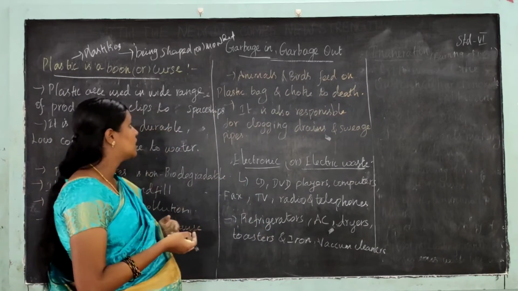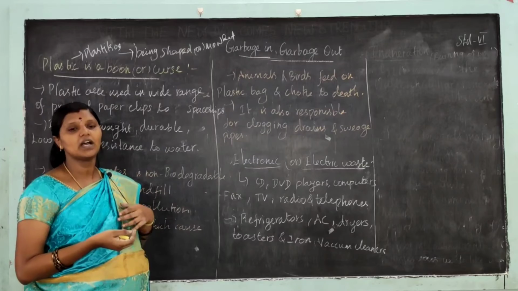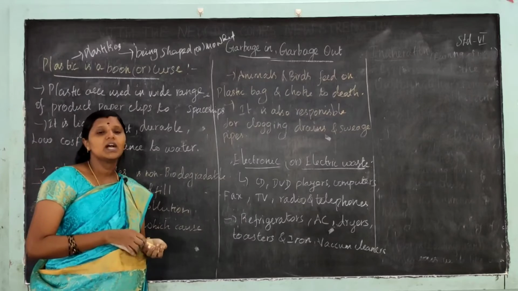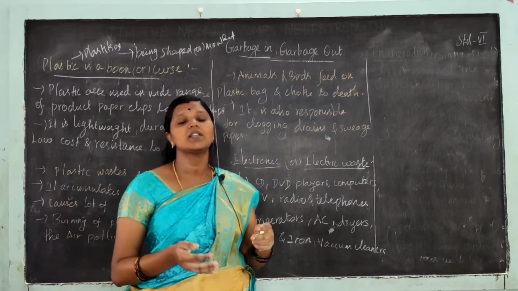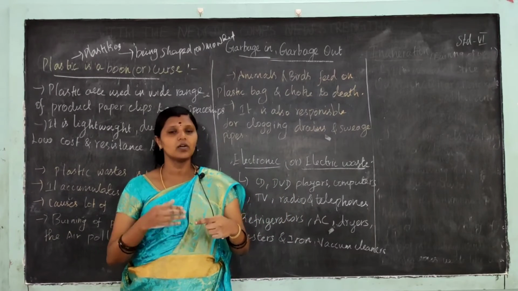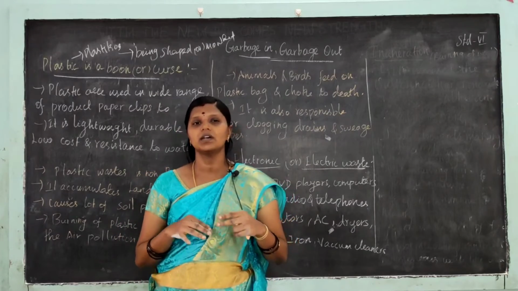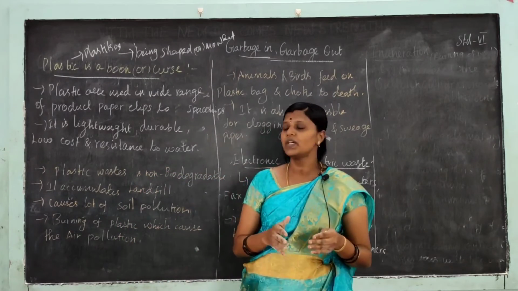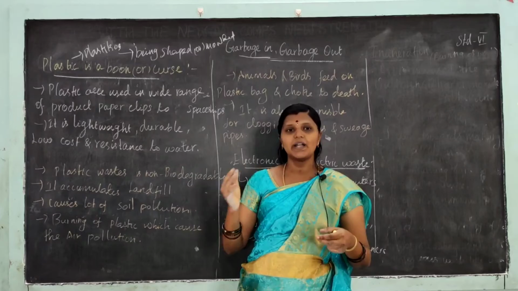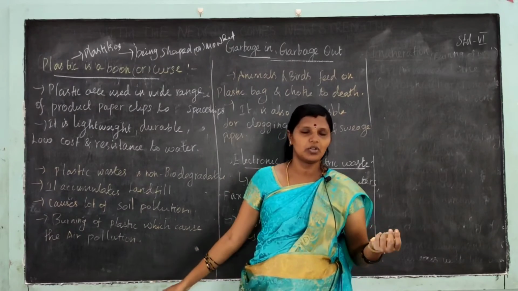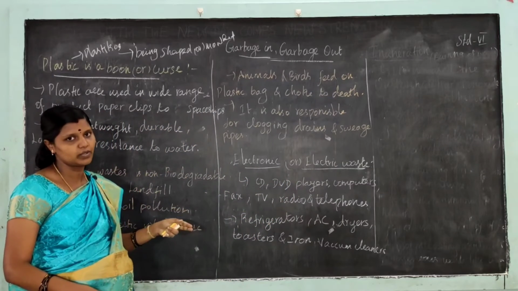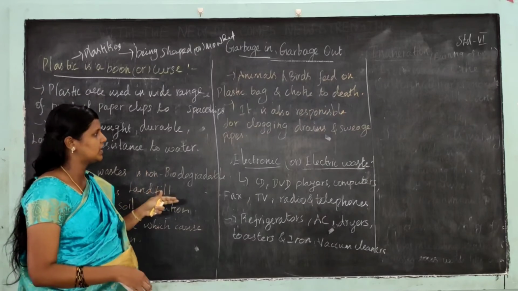Animals and birds feed on plastic and choke to death, and it is also responsible for clogging drains and sewage pipes. Sometimes little children play with toys made of plastic, and they are also suffocated. So plastic is a curse. Okay, curse means shaapam. Because plastics are non-biodegradable, banning plastic also helps reduce air pollution and soil pollution, so plastics are a curse for us.